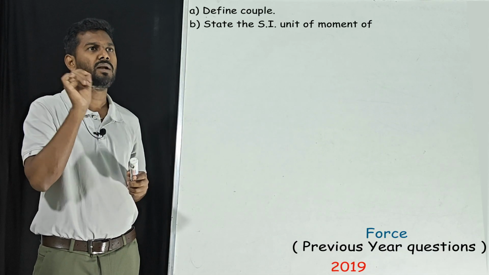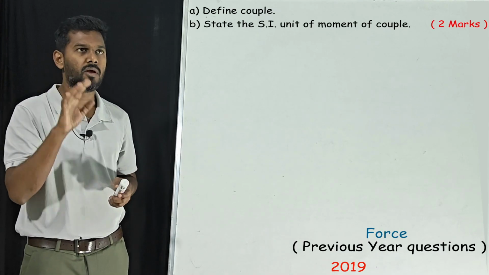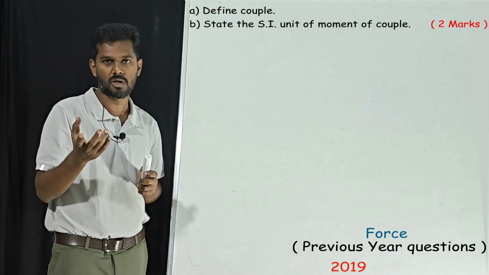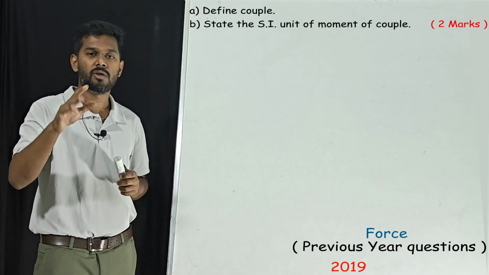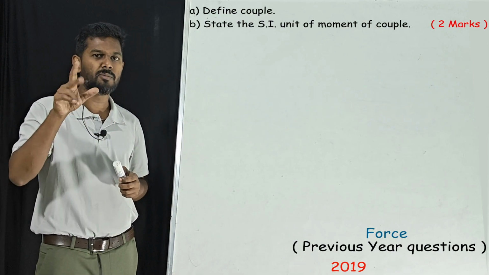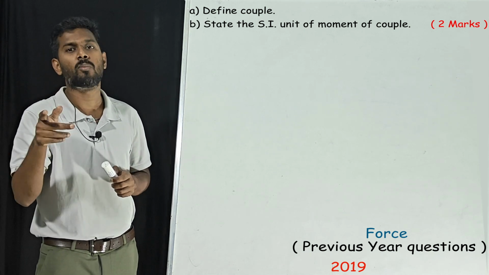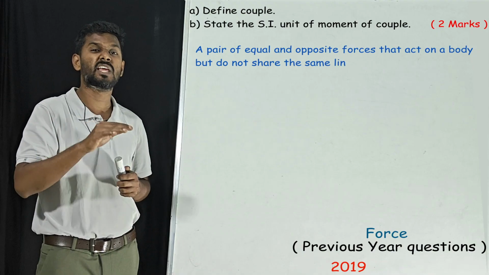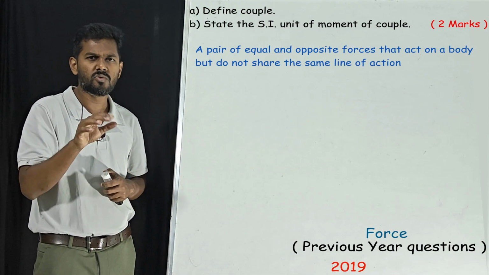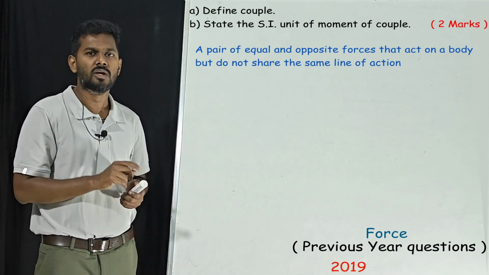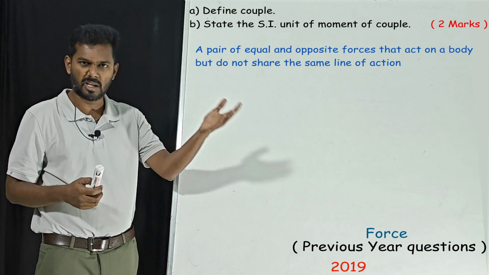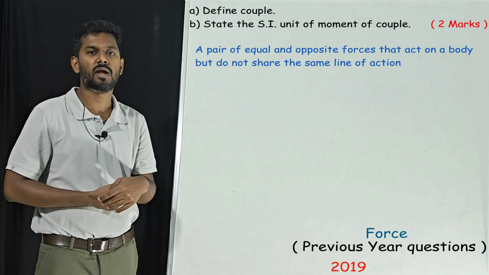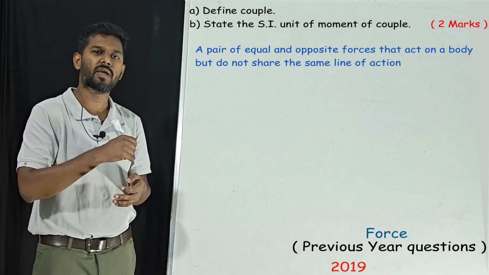Define couple and state the SI unit of moment of couple. Very simple question. First you need to understand what is couple. Couple means there will be two forces. If you have seen the concept video, you would have understood. Couple means two equal and opposite forces acting on a body, but they do not share the same line of action. This phrase will confuse many students. In some website or textbook, you will see this word, they do not share the same line of action. What do you mean by that? You will not understand that, so you will by heart it and write it.